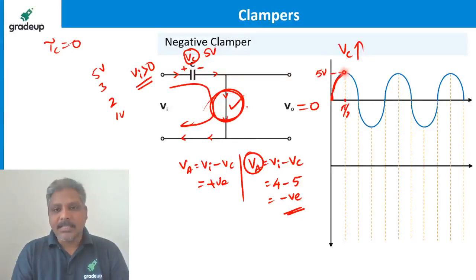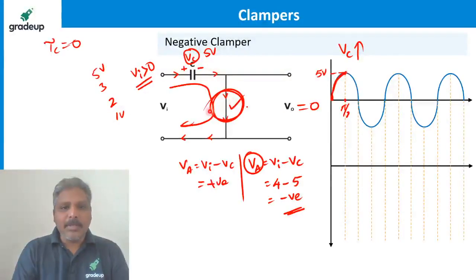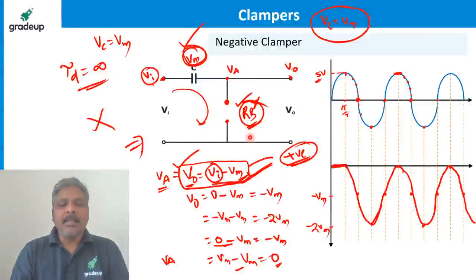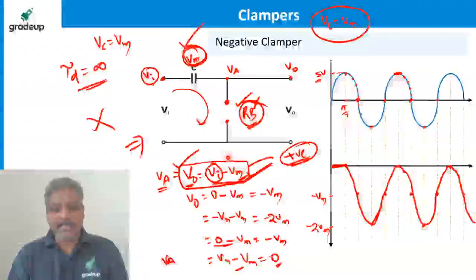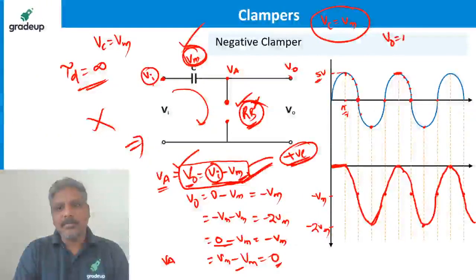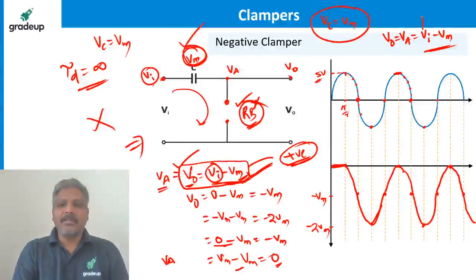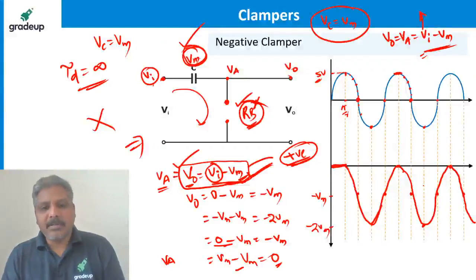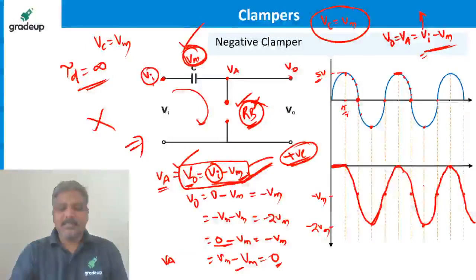Once the capacitor charges to Vm and the input is past pi by 2 radians, the diode becomes reverse biased and remains reverse biased forever. The output voltage, which is the anode voltage, forever follows Vi minus Vm. You substitute the values of Vi for every value, and that is going to be the output forever.